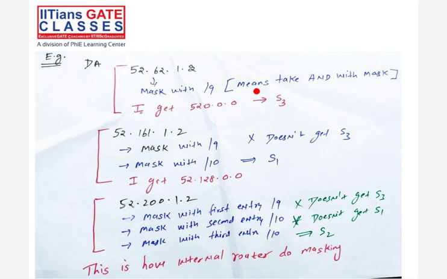Some IP request came to my external router. How will the external router decide, or how will the internal router decide, for which subnet the request came and where it has to go?